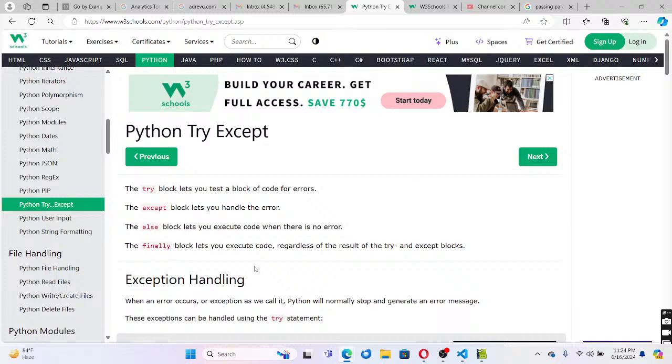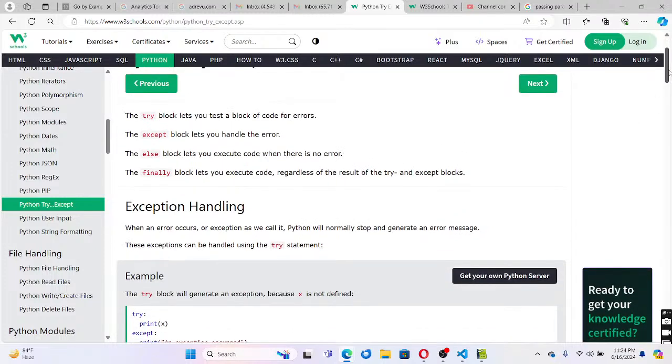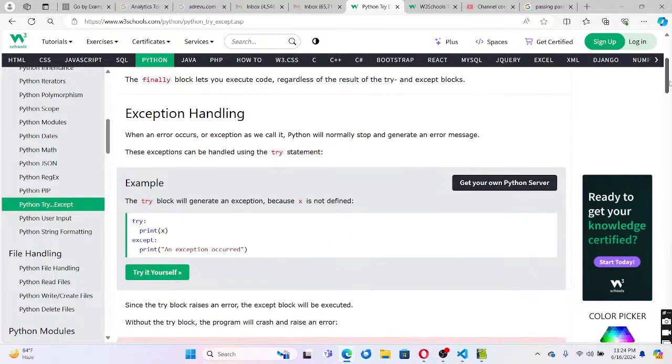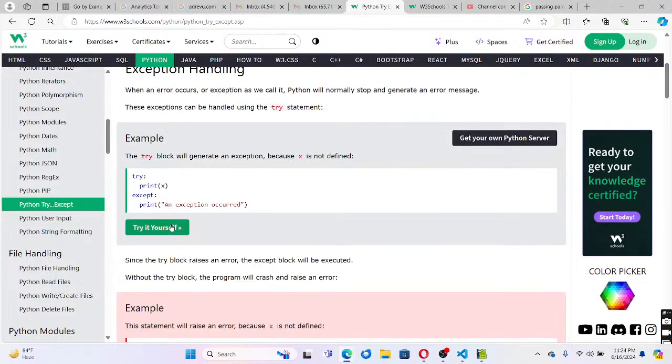So in the try except mechanism of error handling, a try block lets you test a block of code for errors, the except block lets you handle the error, the else block lets you execute code when there is no error, and the finally block lets you execute code regardless of the result of the try and except blocks. So let us try with some examples.